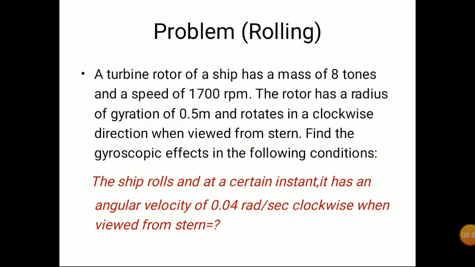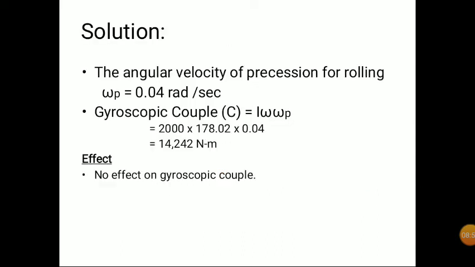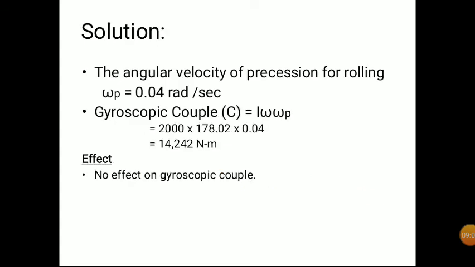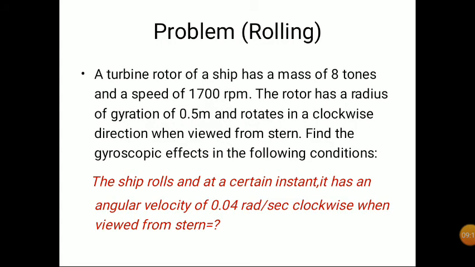A turbine rotor of a ship has a mass of 8 tons and a speed of 1700 rpm. The rotor has a radius of gyration 0.5 meter and rotates in a clockwise direction when viewed from stern. Find the gyroscopic effect when the ship rolls and at a certain instance it has an angular velocity 0.04 radian per second clockwise when viewed from stern. So nothing complicated, the angular velocity is already given here as 0.04.